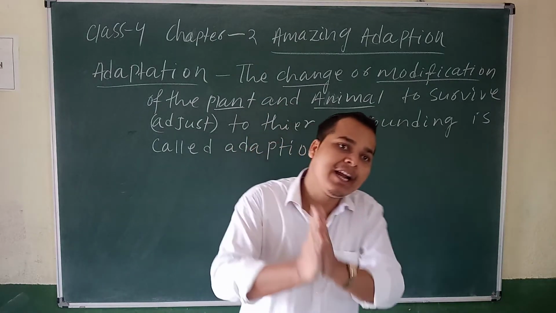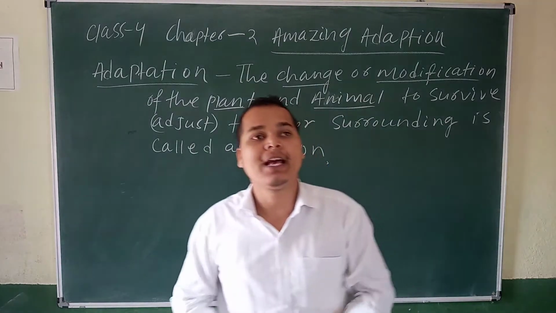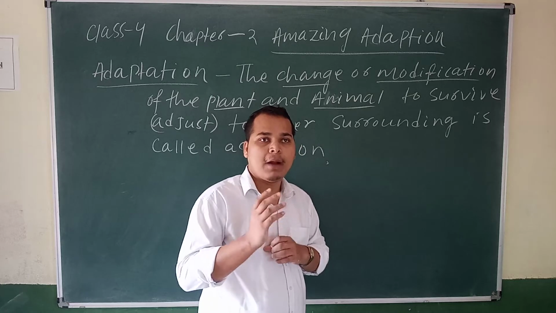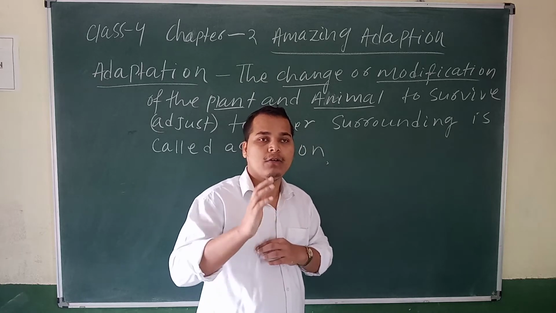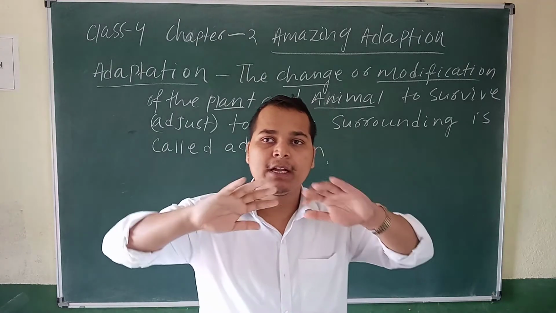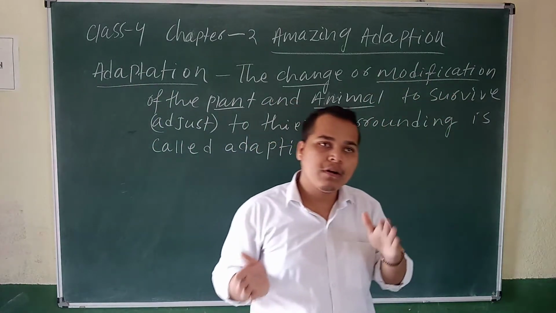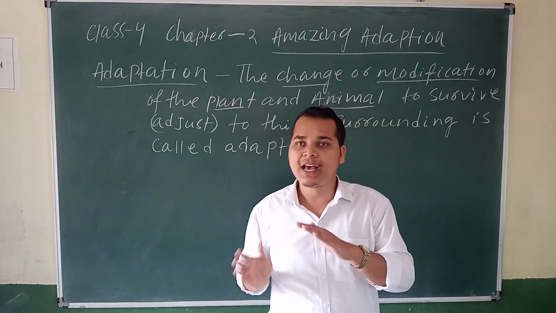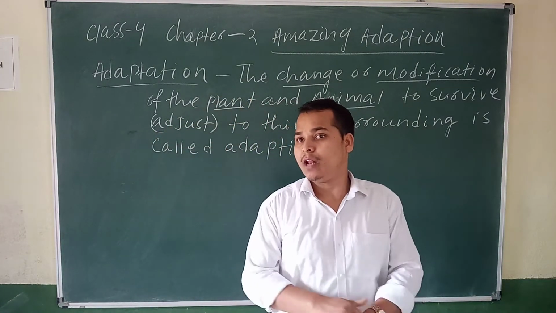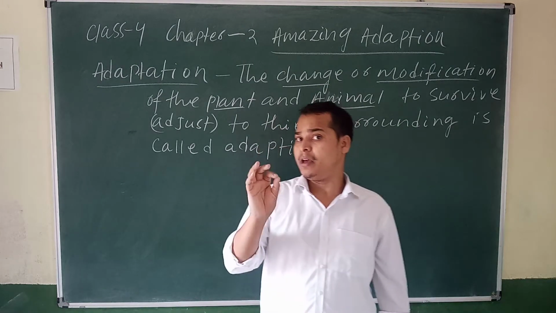Plants and animals are also surviving. Think, all plants are not growing in the same place. All plants are different, and they are seen in different places. So according to their place, they are adapting. Think about Ladakh. Ladakh is a very hot, high temperature area, and the plants there grow with very little water. Think about Kashmir, where there is a polar area.